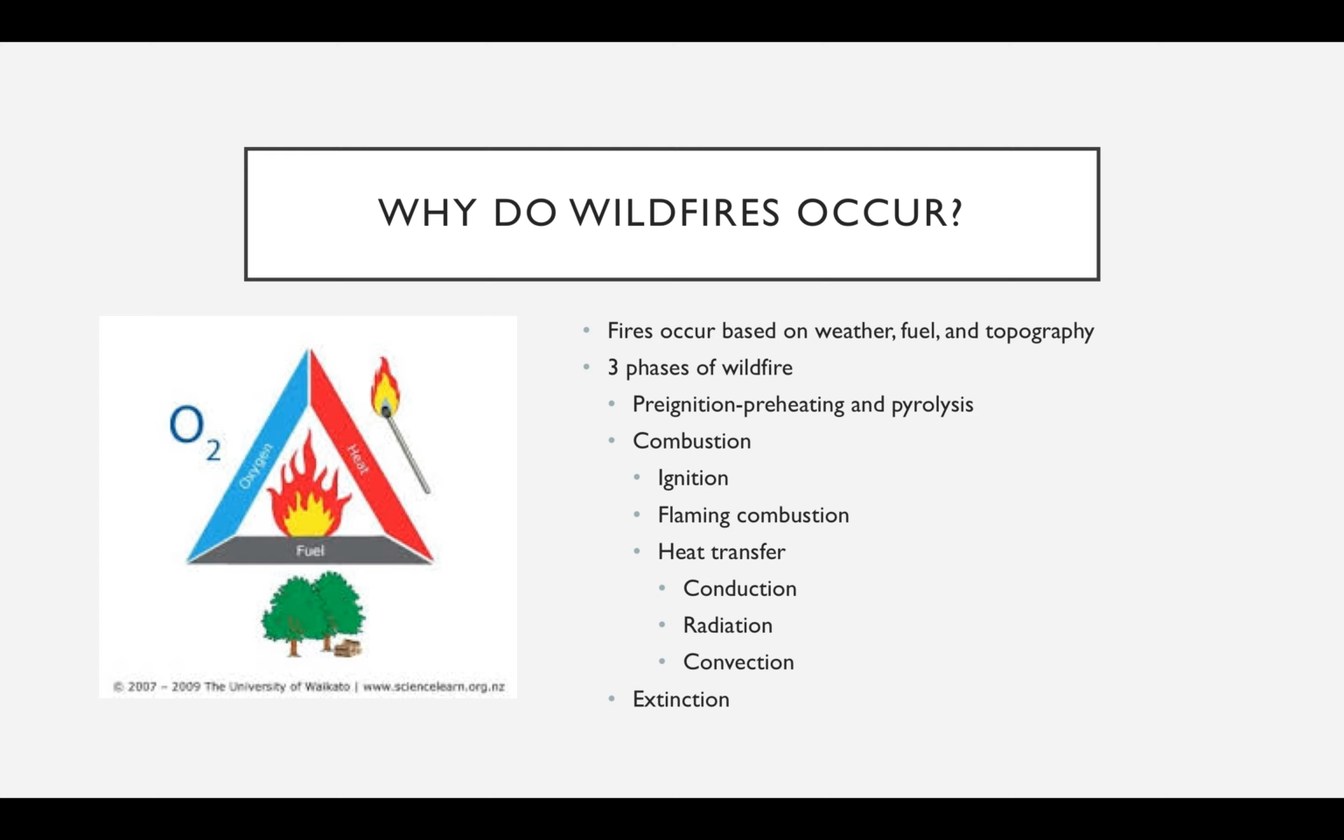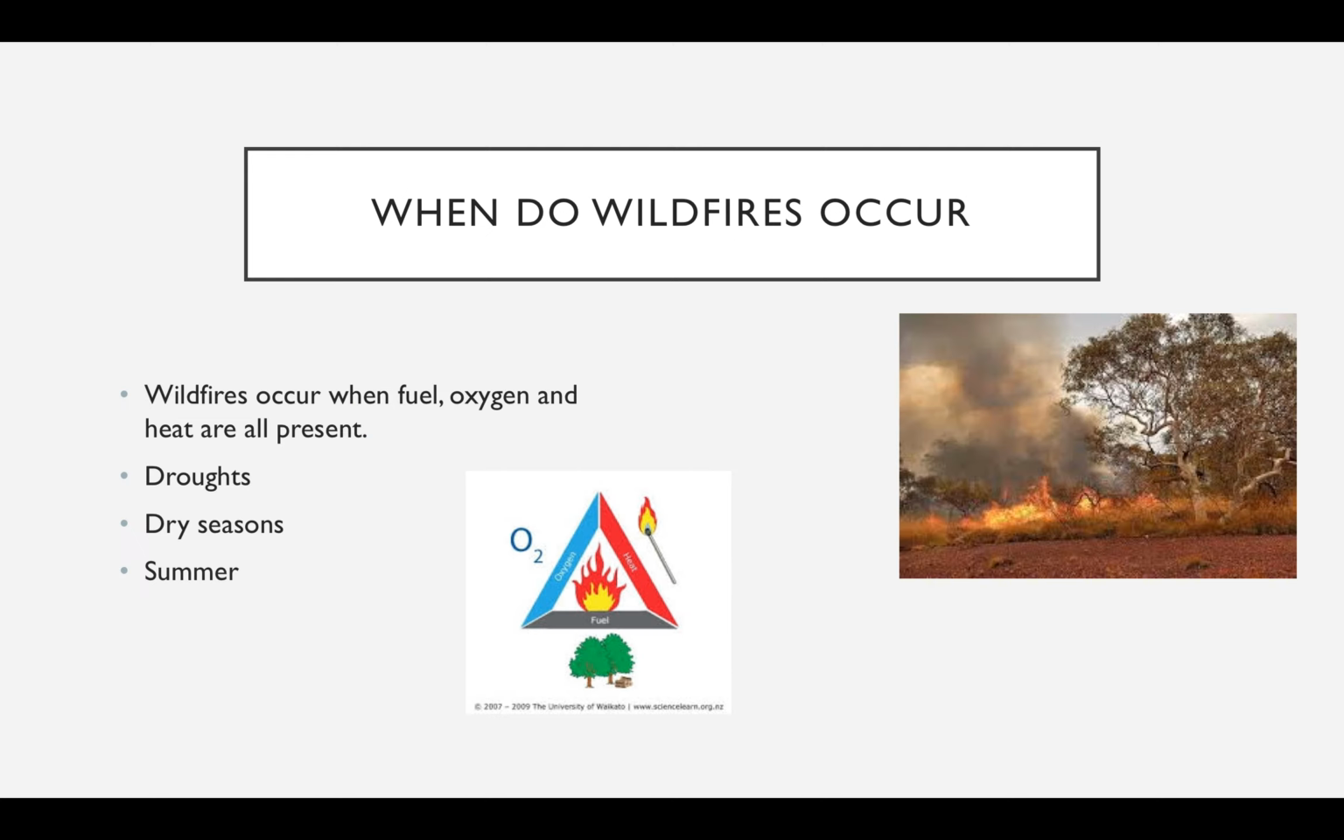Wildfires transfer heat through convection and radiation, and they increase the surface temperature of fuel. As heat releases, the air and gases become less dense and rise. Convection aids in the continuous process, providing the fire with oxygen. The last phase is extinction, and is the point at which combustion, including smoldering, ceases. When there is no longer heat and fuel to sustain combustion, the fire is considered extinct. When do wildfires occur? Wildfires occur when fuel, oxygen, and heat are all present. They can happen in droughts, dry seasons, and during summer.